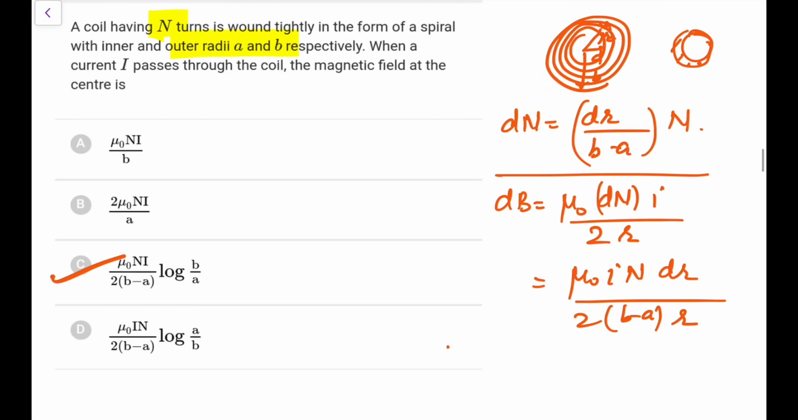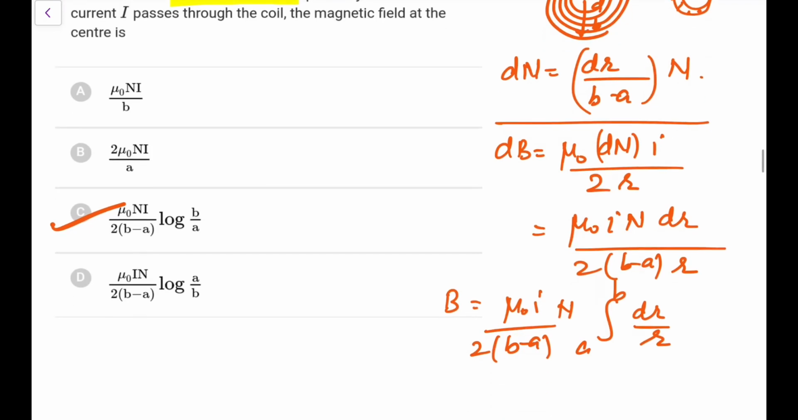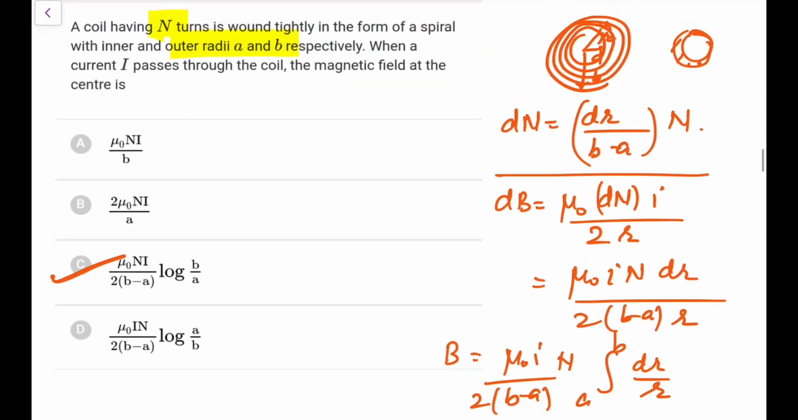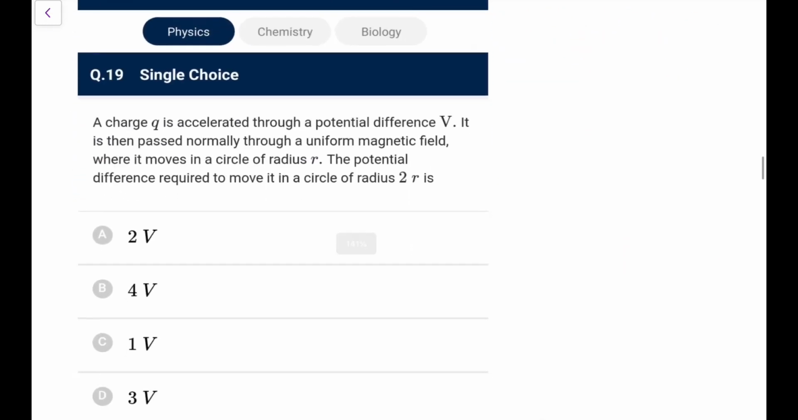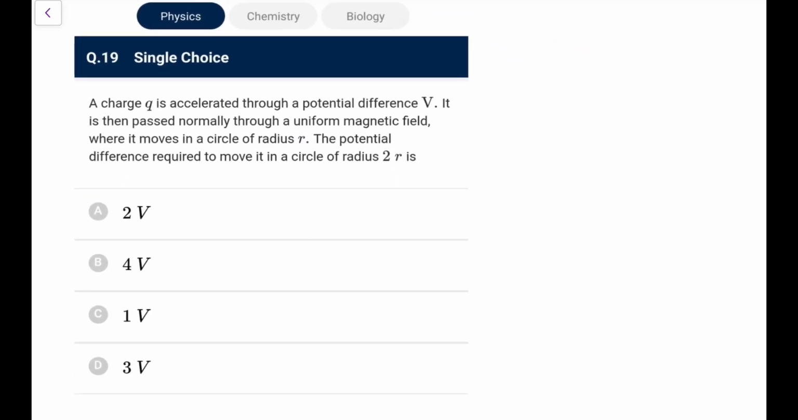So if you calculate the complete field by integration, mu naught I by 2 B minus A times n comes out, and dr by R, integration from A to B, that is ln of B by A. So this is how the answer comes. So it's a nice thing. You have to find the number of turns in that dr width, that is the most important thing. This is a question generally taught to advanced students. I doubt how many institutes teach it to NEET students.